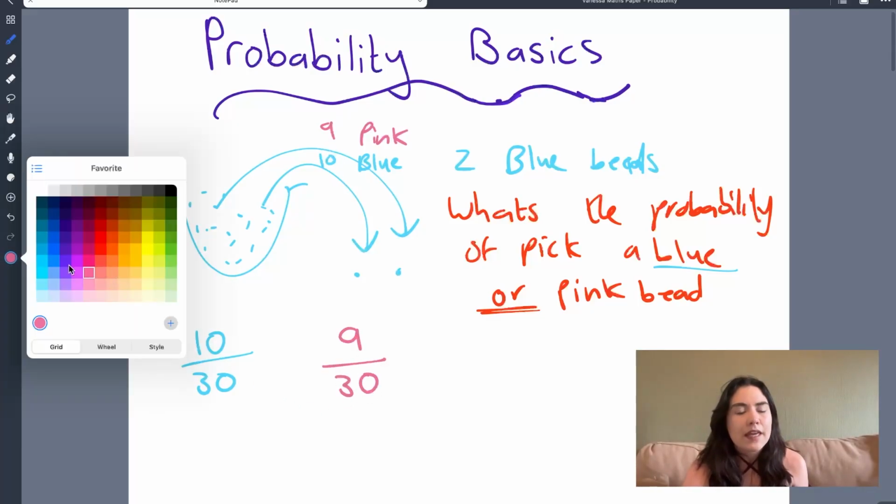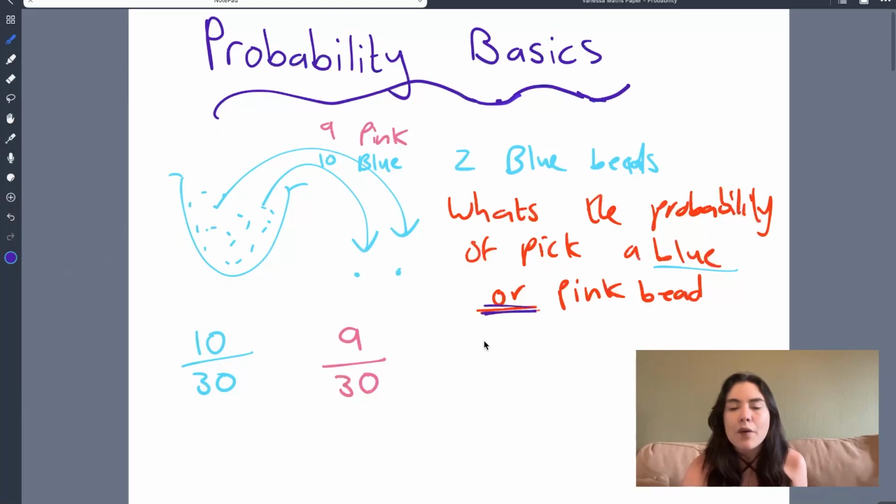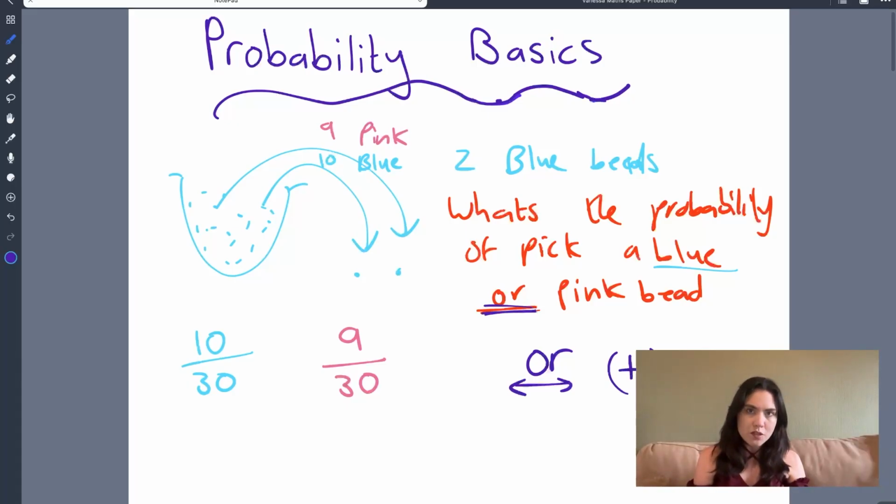In the previous scenario, we picked a blue bead and then another blue bead, so we multiplied the two probabilities together. But now we're looking at the word or. If you see the word or in probability, it means addition, because that is options within the same event.